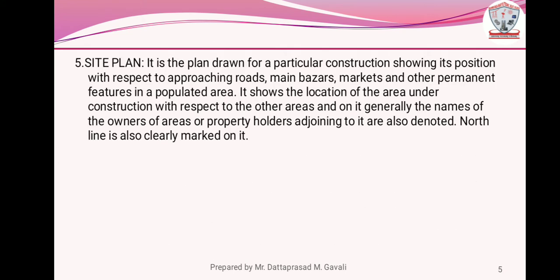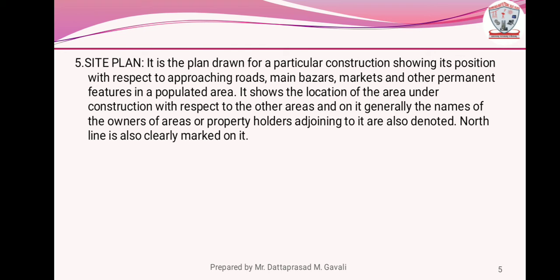Site plan. It is the plan drawn for a particular construction showing its position with respect to approaching roads, main bazaars, markets, and other permanent features in a populated area.